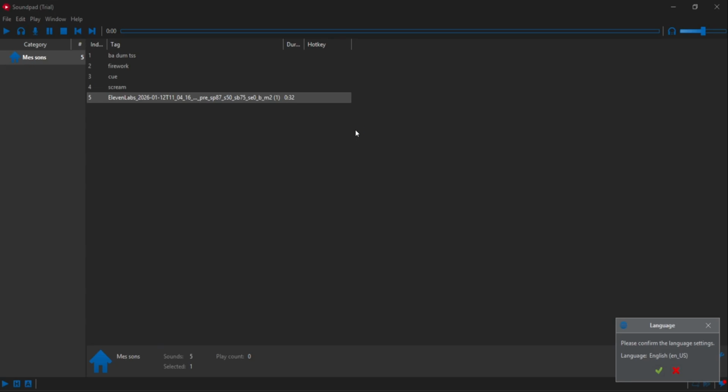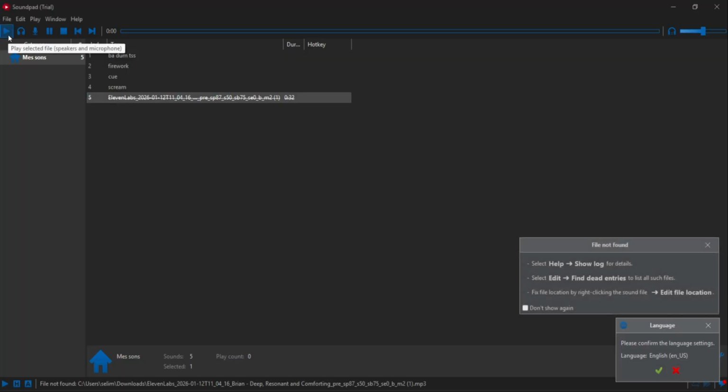Hello guys, today I want to show you how to use Soundpad. So here, open Soundpad and this is the play button of the song that you want to play. This record file is on the speaker. You can add a microphone speaker here, pause, and play your songs here.